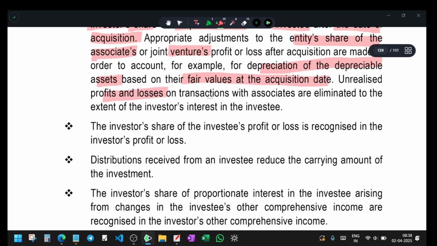Unrealized profit and loss on transactions are eliminated to the extent of the investor's interest in the investee. Like when you buy an asset, only after buying the asset can you charge depreciation. In the same way, unrealized profit and loss on transactions are eliminated to the extent of the investor's interest in the investee.